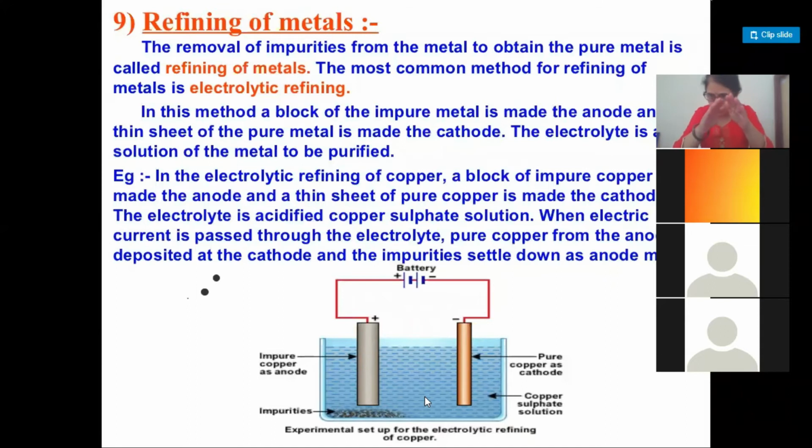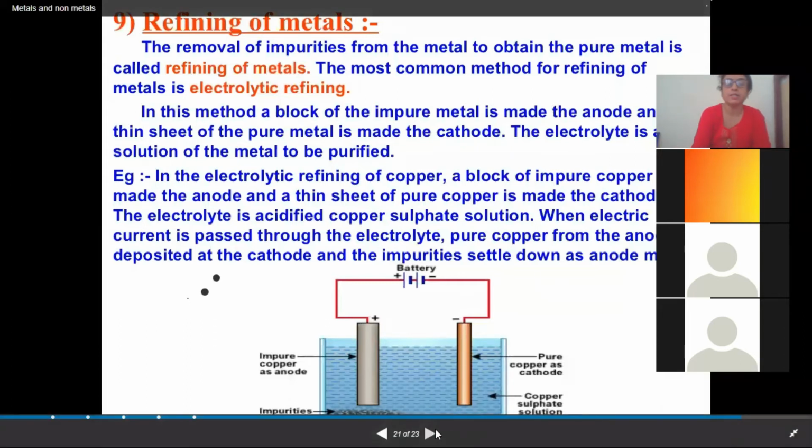And the impurities will settle down. In the diagram you will see that impurities are there, and these impurities are known as anode mud. This is what we call electrolytic refining. This is how the electrolytic refining of impure metal has to be done.